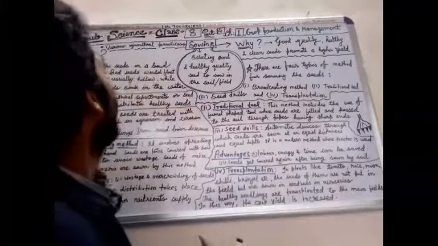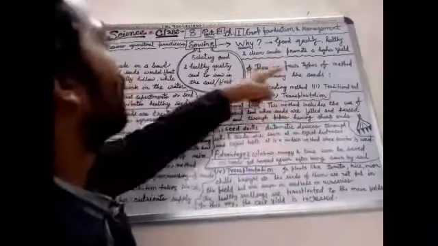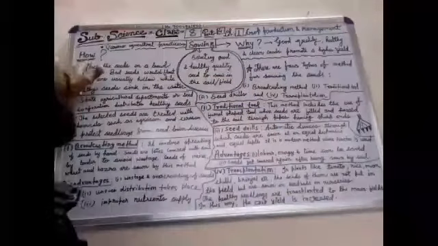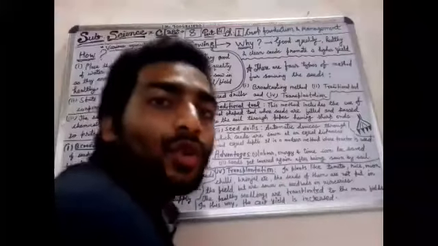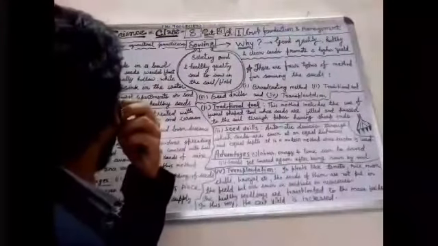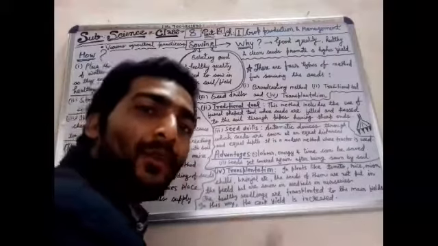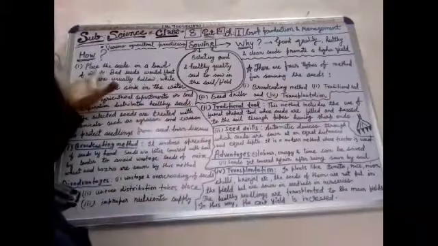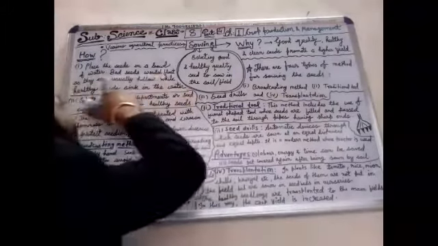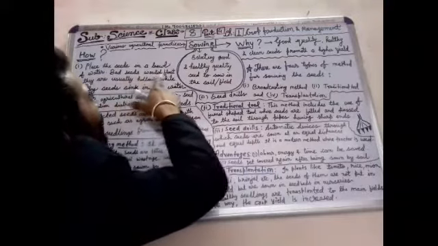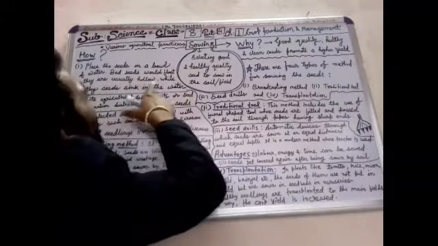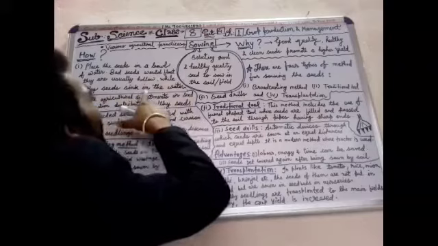Okay, and after that we have to know what the process of sowing is. Let me read line by line and you have to understand the point. Place the seeds in a bowl of water. Dead seeds would float as they are usually hollow, while healthy seeds sink in the water.